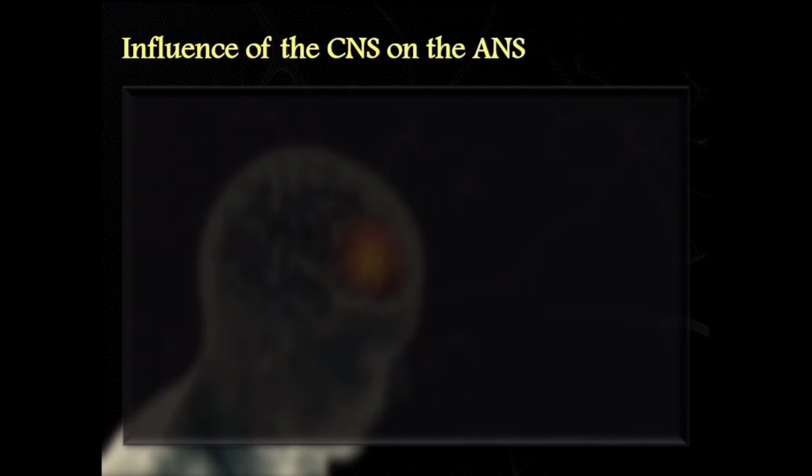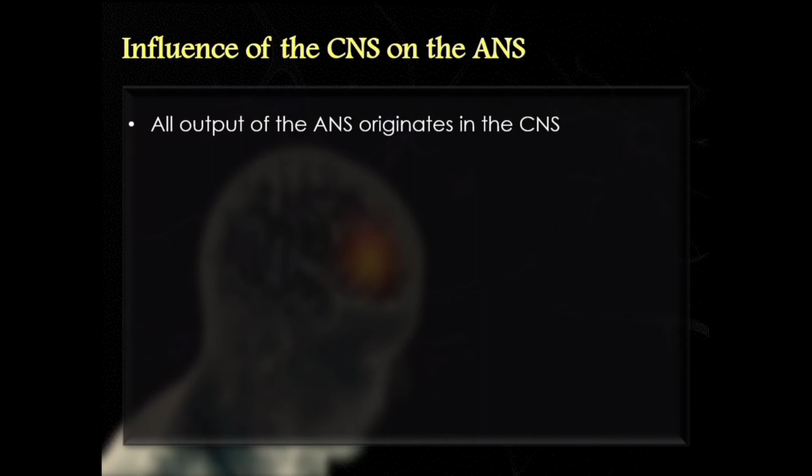At one time, it was thought that the autonomic nervous system worked all on its own, that it has autonomy. In fact, that is where the name autonomic nervous system comes from. Autonomy means freedom from external control or influence, or independence. But of course, now we know that it is influenced by the central nervous system.